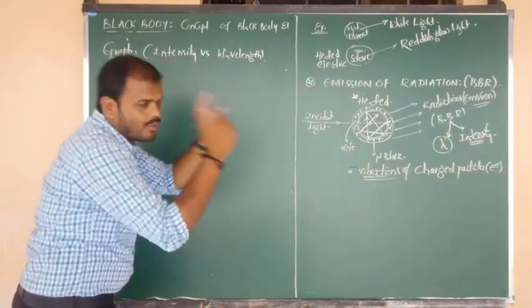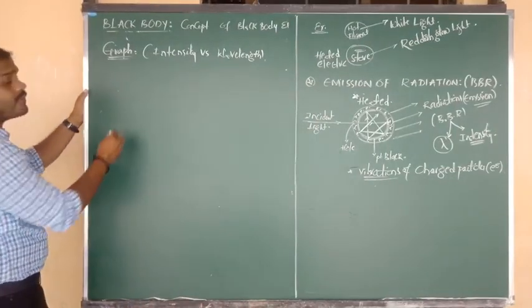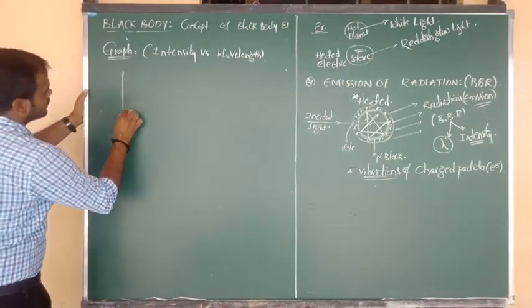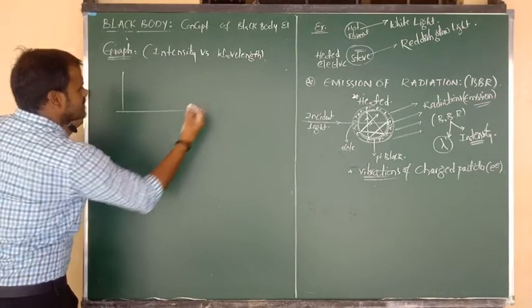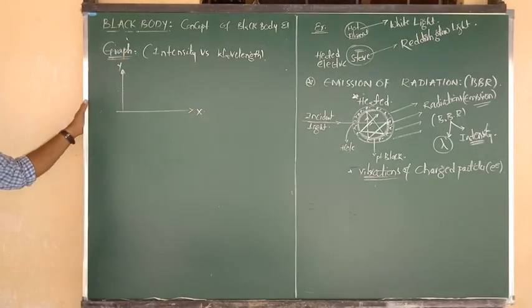By considering the two values, I am going to show you the graph now. The graph is like this. Suppose this is the x dimension, and here I consider the y dimension.